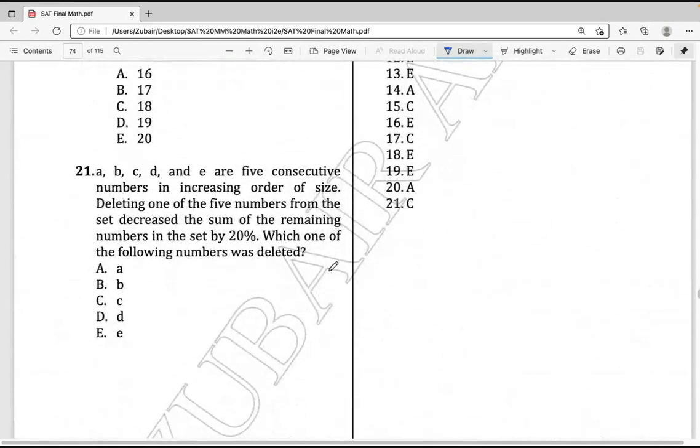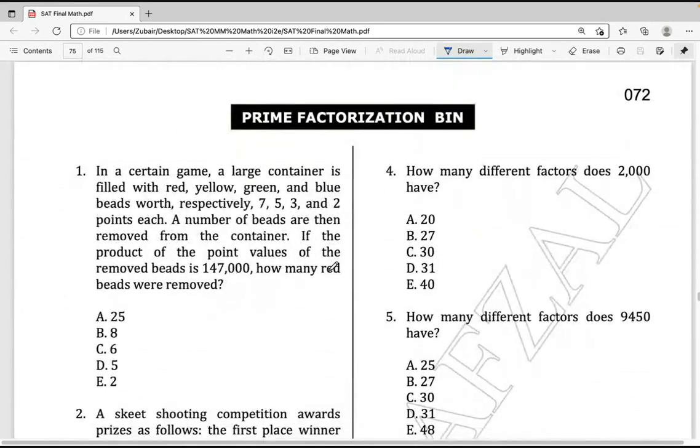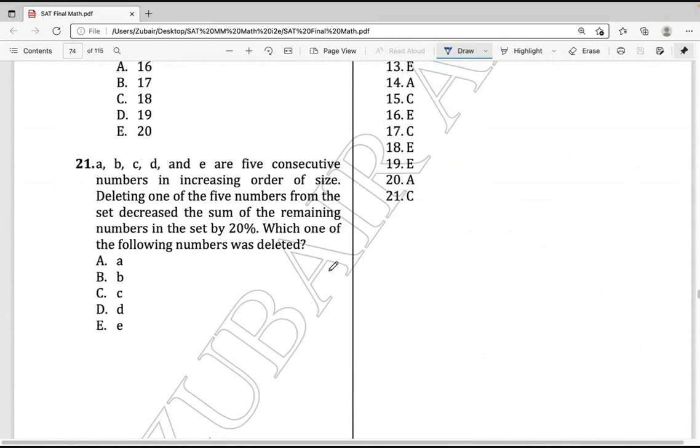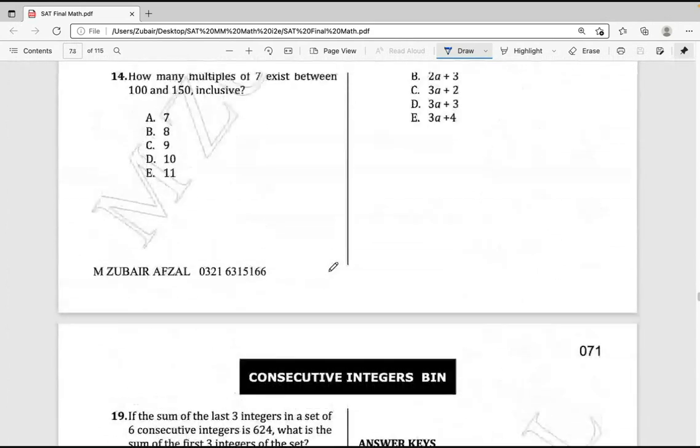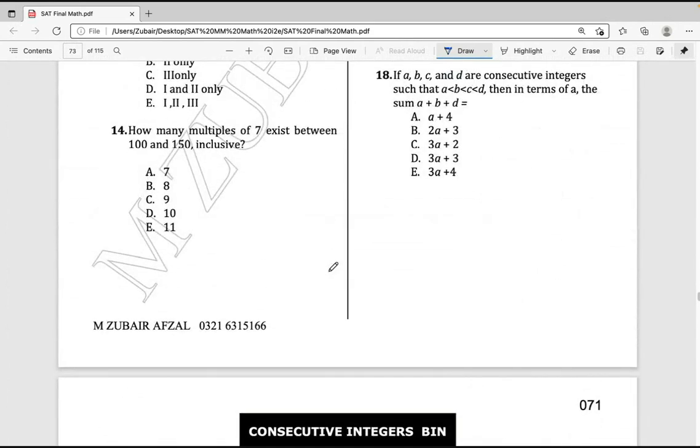I'll share these questions with you along with the key, and inshallah we'll discuss any problem in our next class. Meanwhile, I'm saying, make time and try a random sample paper as well. Type on Google, SAT sample, and get random questions. That would be a motivation for me as well.